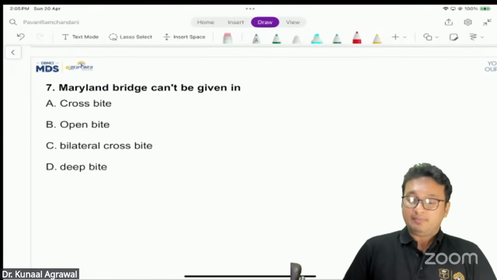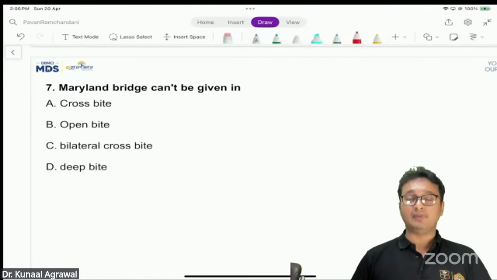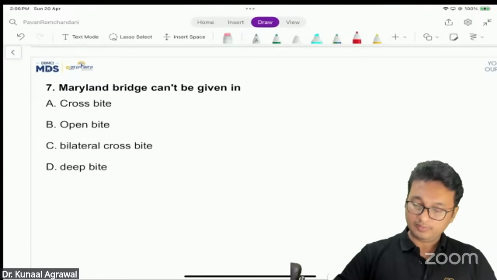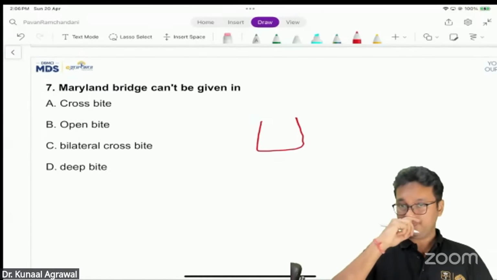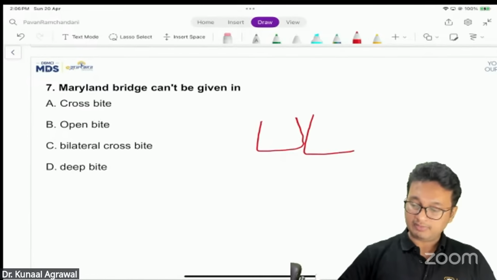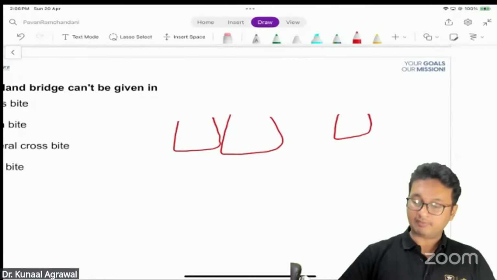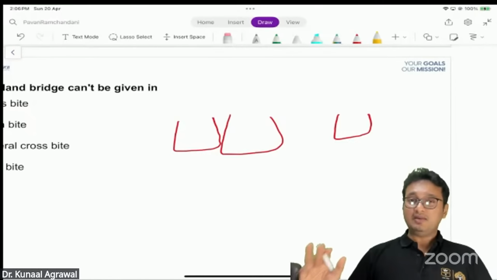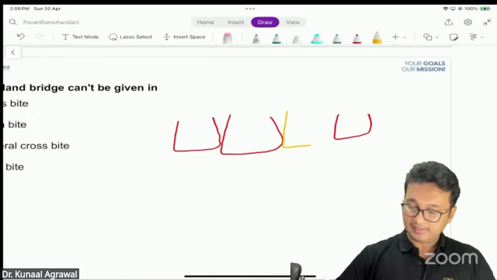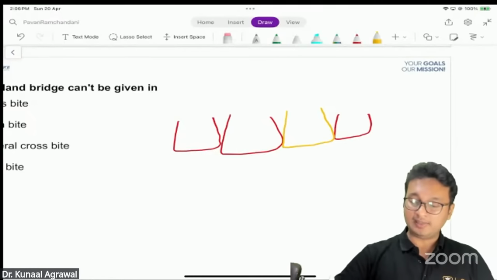All right. So Maryland bridge cannot be given in which clinical condition? Cross bite, open bite, bilateral cross bite, or deep bite. Now, what is a Maryland bridge? First of all, it's a conservative fixed partial denture. Suppose you have a lateral incisor, we are talking about the upper anterior teeth. We have a central incisor, the other central incisor is missing, and we have a lateral incisor. So a Maryland bridge is given to replace this central incisor. The yellow colored tooth has to be replaced by means of a Maryland bridge.